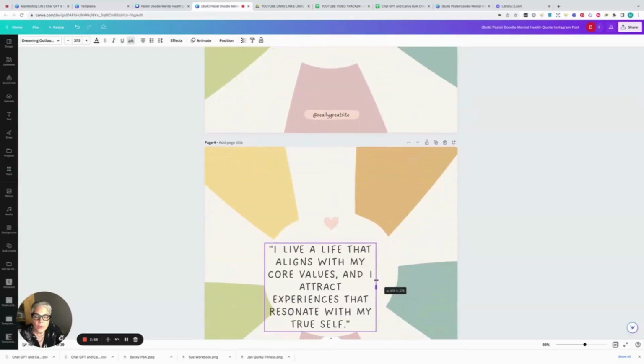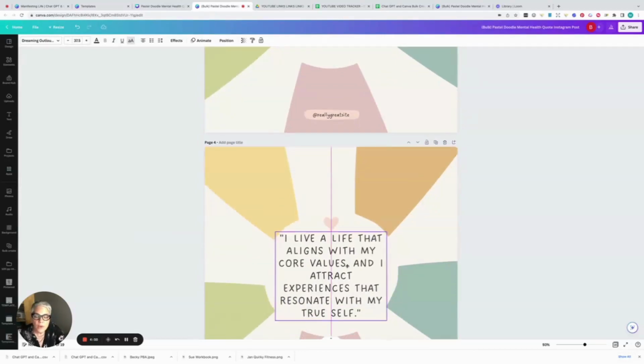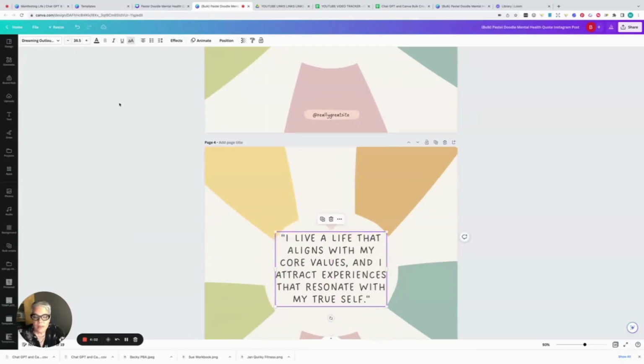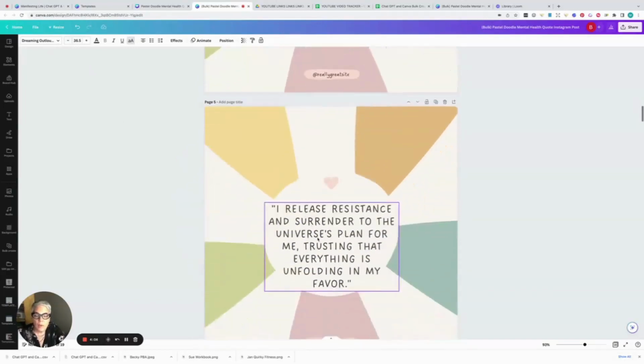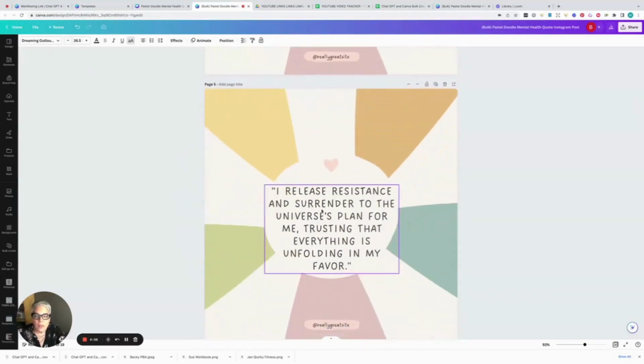The other thing that you could do in the beginning is just make your font size a little bit smaller, and then you'd probably have less need to resize.